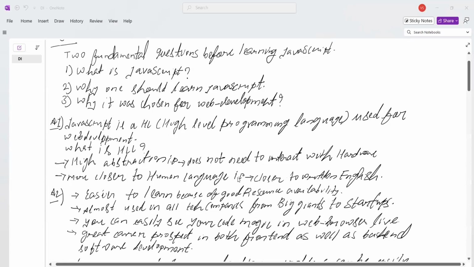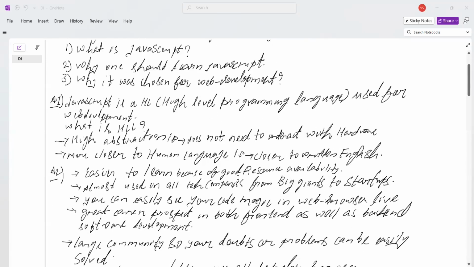Why should anyone learn JavaScript? First of all, it is very easy to learn. Anybody who is starting their development journey, I think you should start with JavaScript as a language. After learning JavaScript, you can start learning React as a library and can easily create good interfaces. And after learning React, you can also move towards the backend and learn Node.js as a backend framework for writing APIs.